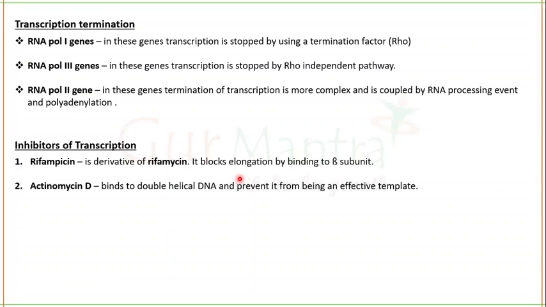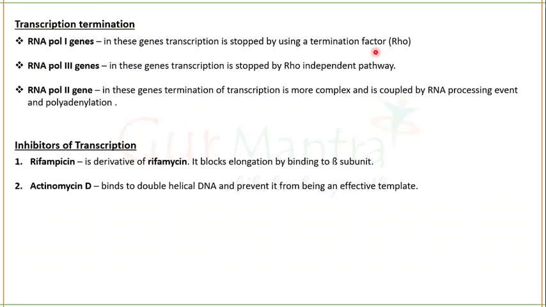After a successful elongation, which is a normal process as you have studied earlier, there will be the termination of transcription. In RNA polymerase 1 genes, termination of transcription will occur in a Rho dependent manner.